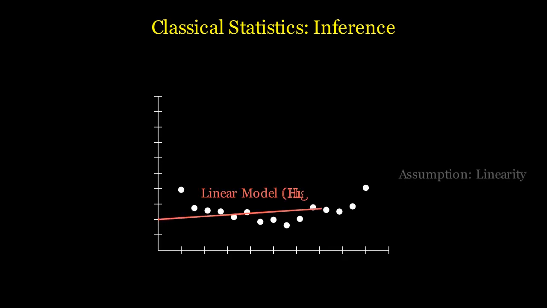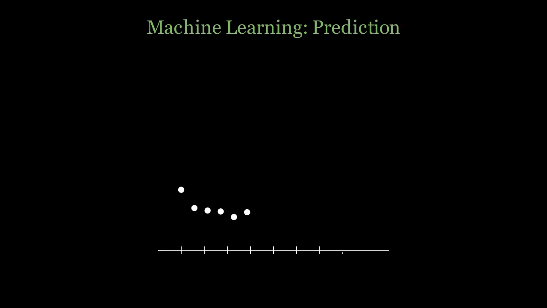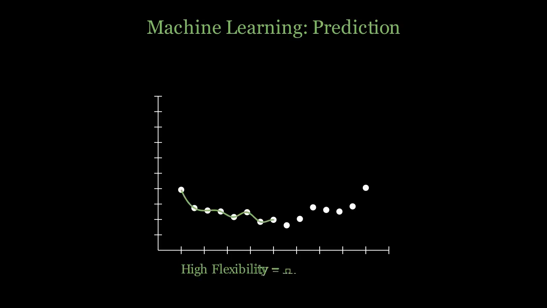However, as we transitioned into the era of big data and machine learning, the objective shifted from inference to prediction. We started using algorithms like decision trees, support vector machines, and deep neural networks. These models are incredibly flexible. They don't assume linearity. They can wiggle to fit any data. But this flexibility comes at a cost: high variance.